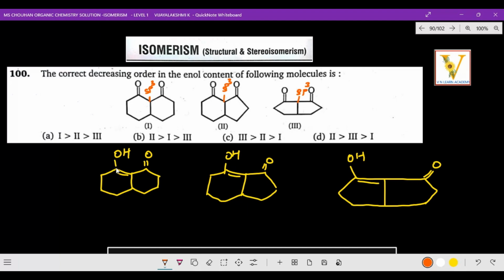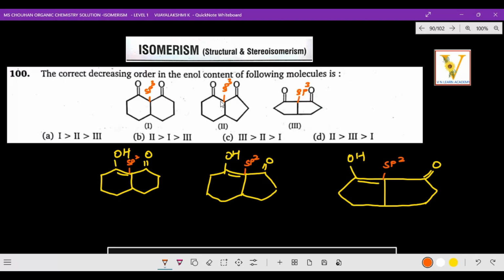When it goes to the enol form, see now the hydrogen which is going to attach over here, the C=O double bond has gone, and the double bond comes over here. Now this has become sp2, right? Now this also becomes sp2, and the same way this also becomes sp2. How did you get sp2 in all these three places?